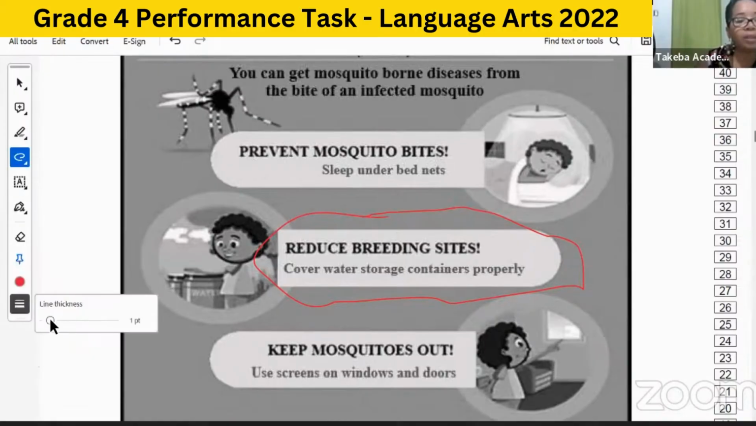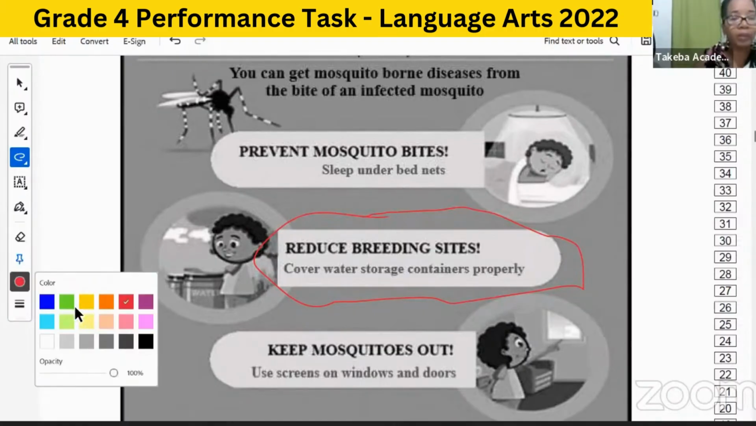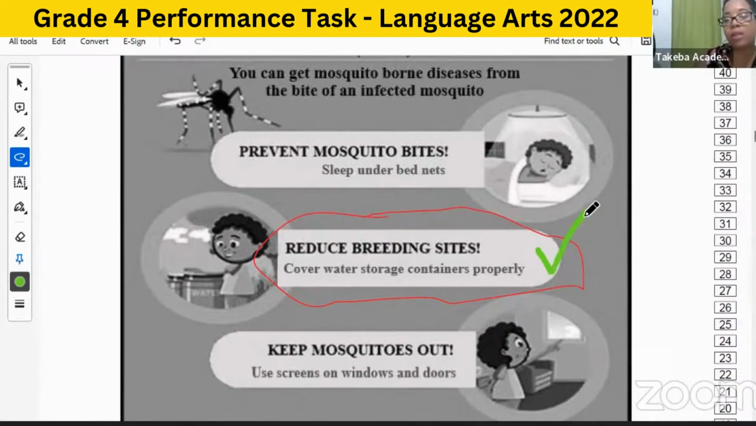All right, let me highlight my options here. Let me use a different color. So we're going to be using green to highlight what we have found. All right, so we can reduce breeding sites at schools, okay? So I'm going to take that one. That's something that we can do at school. Sleeping under bed nets would not apply to school because, of course, that would be something done at home.